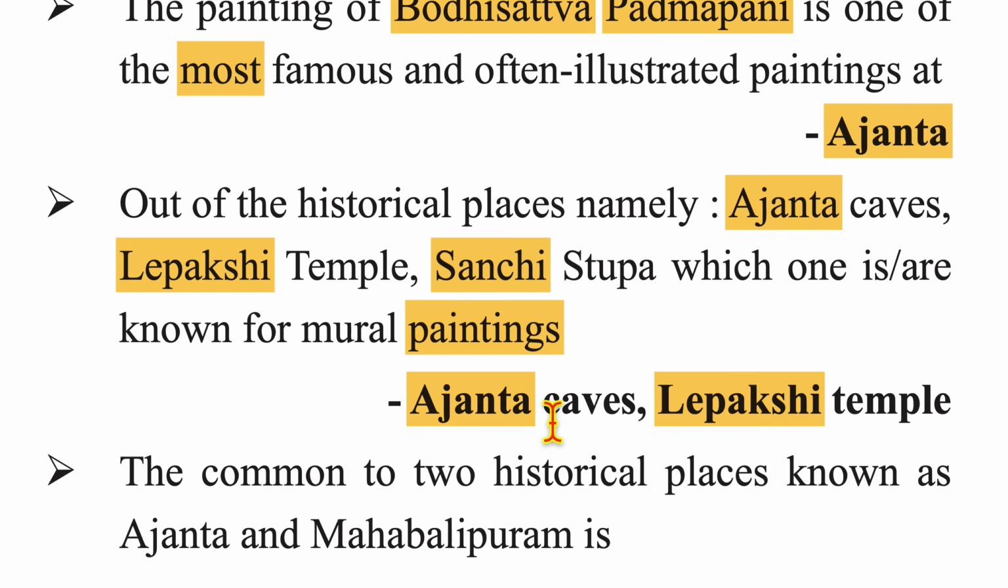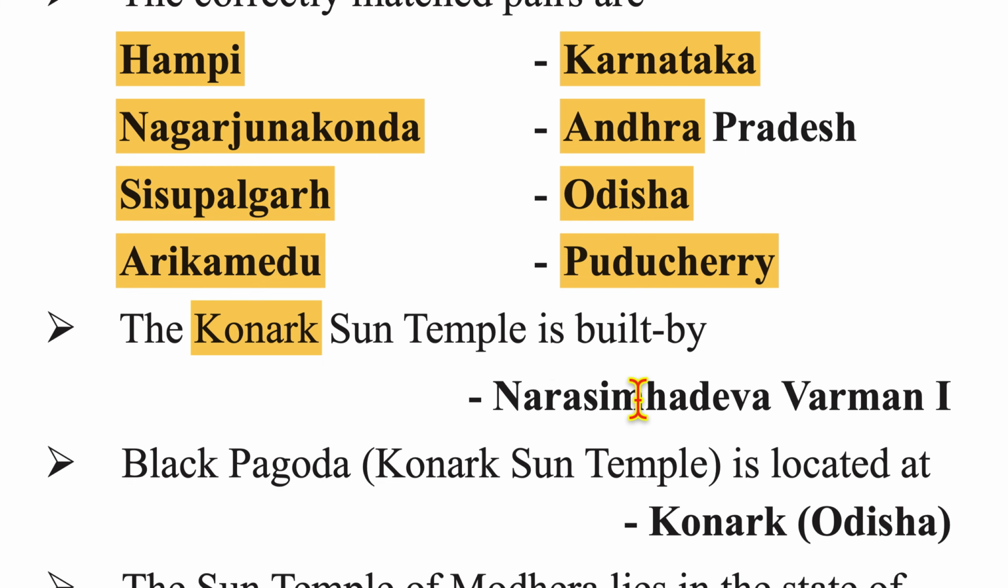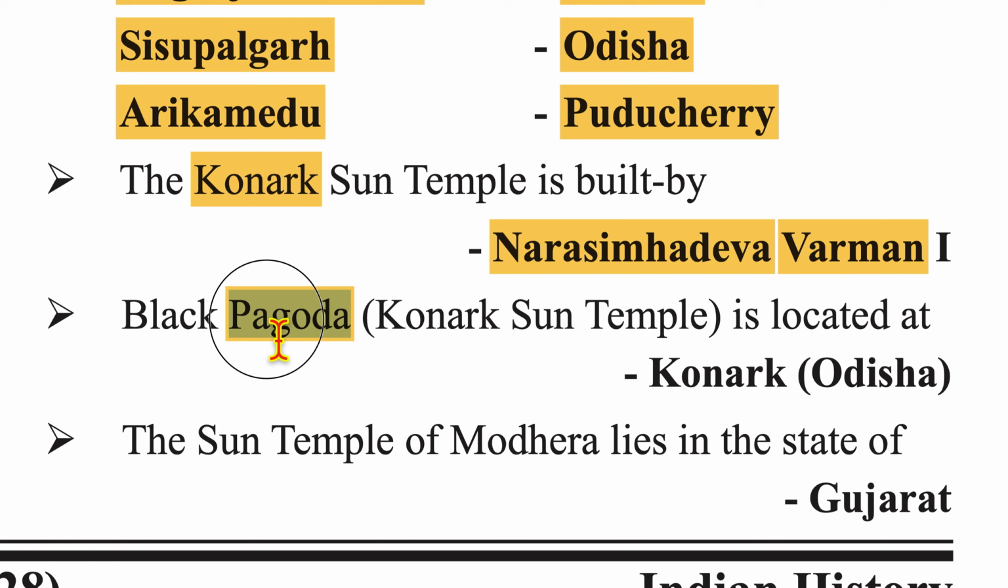The thing common to the two historical places, Ajanta and Mahabalipuram, is that both have rock cut monuments. The correctly matched pairs are Hampi, Karnataka; Nagarjuna Konda, Andhra Pradesh; Shishupalgarh, Odisha; Arikamedu, Puducherry. The Konark Sun Temple was built by Narasimhadeva Varman I. Black Pagoda, that is Konark Sun Temple, is located at Konark, Odisha.